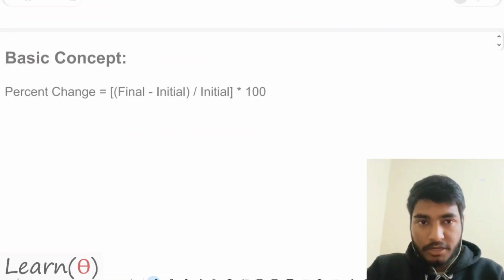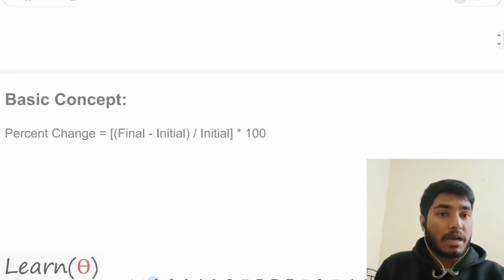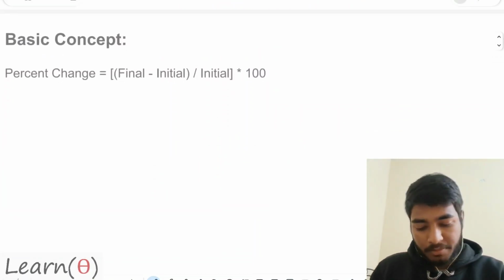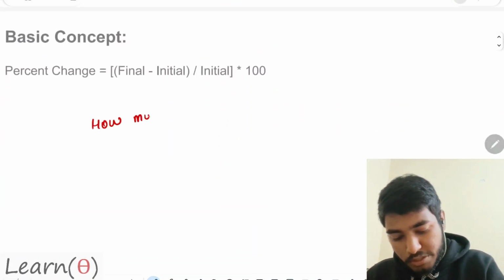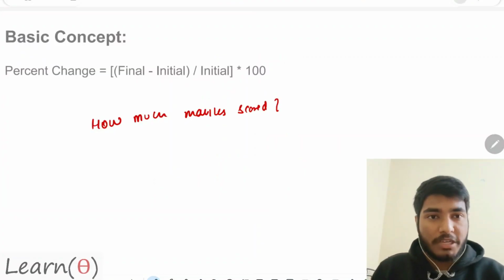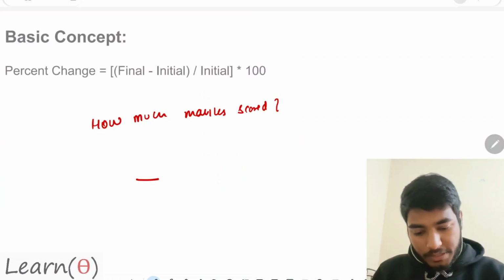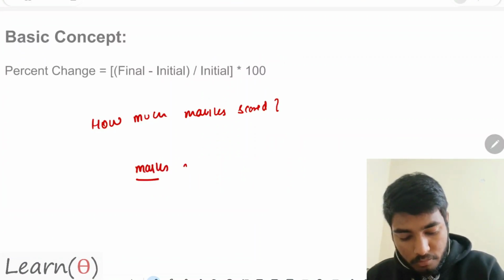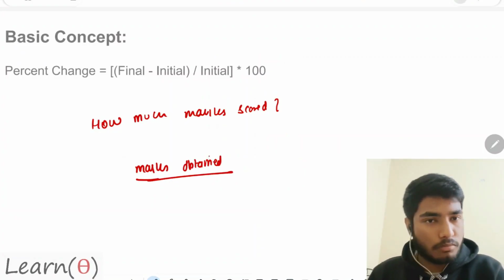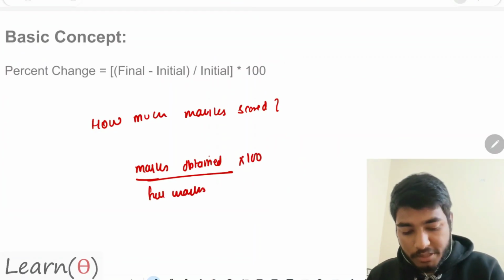So that was the basic concept of how to convert. One more thing, a question may be asked like how much marks you scored. If I want to calculate what percentage of marks has been scored, I will first write the fraction. On the numerator side you will write the marks obtained, and on the denominator, of course, full marks. This is my fraction; convert it into a percentage by multiplying by 100.